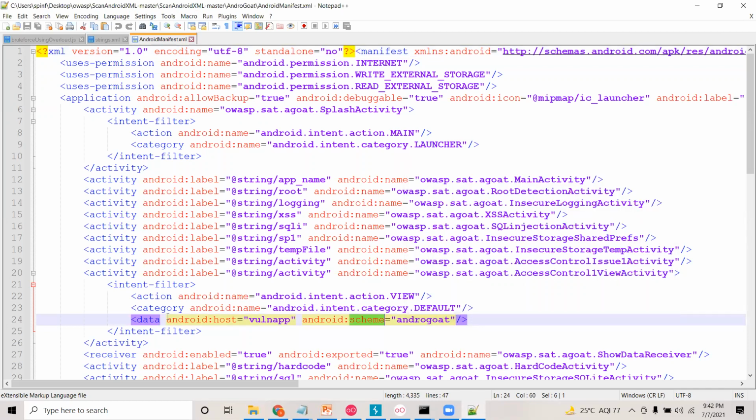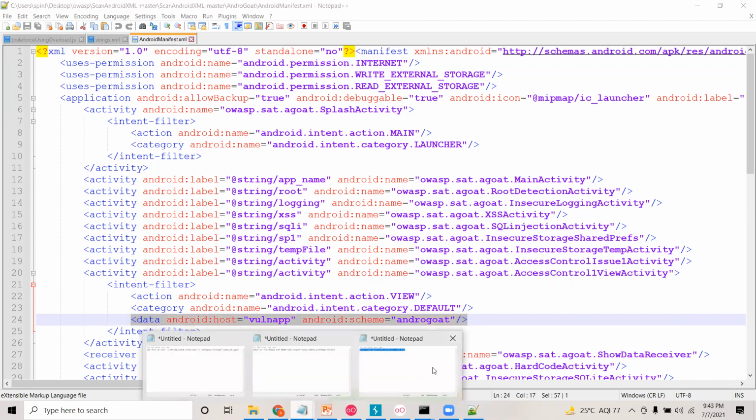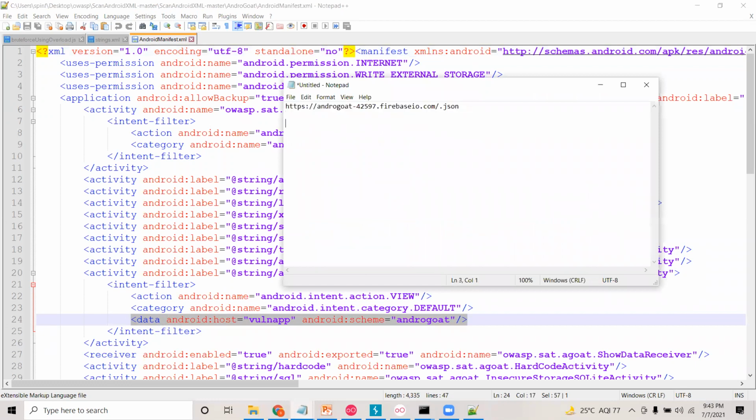Here you can see the Vuln app is the host and scheme is the AndroGoat. So let me try to copy this and put it over here. Now from this, how can I form the URL schema or deep link or custom URL schema for my application?